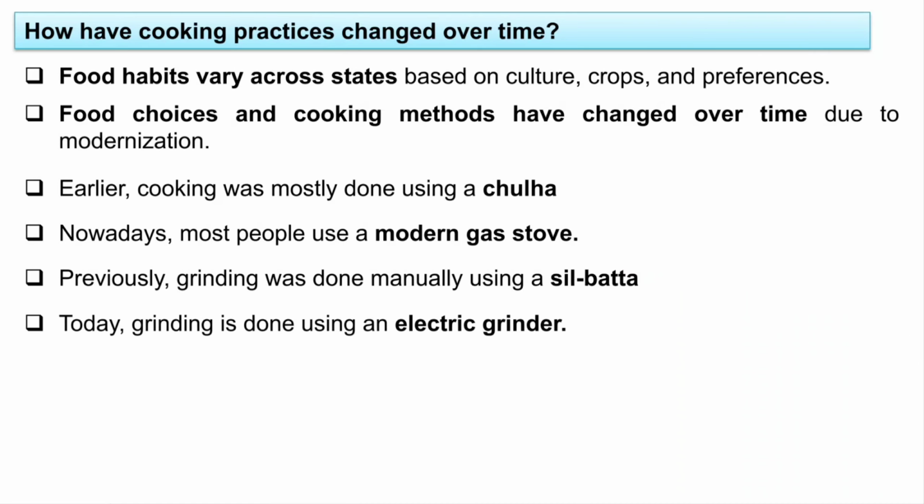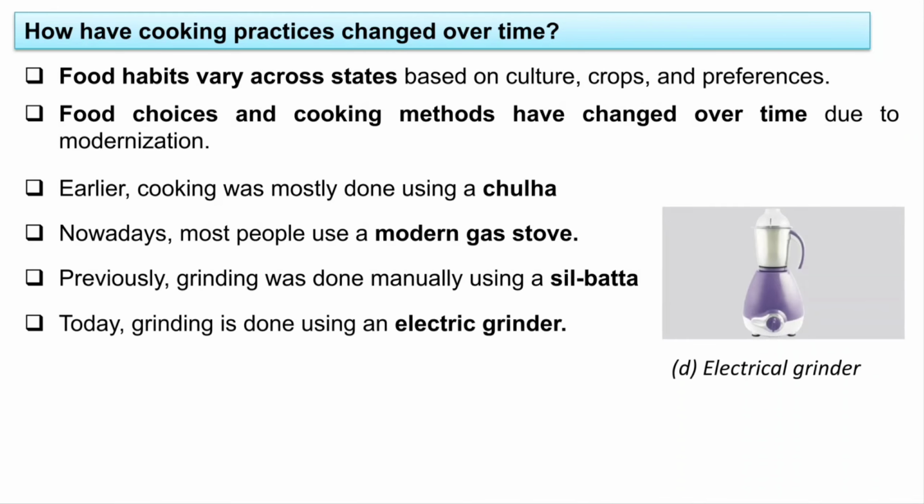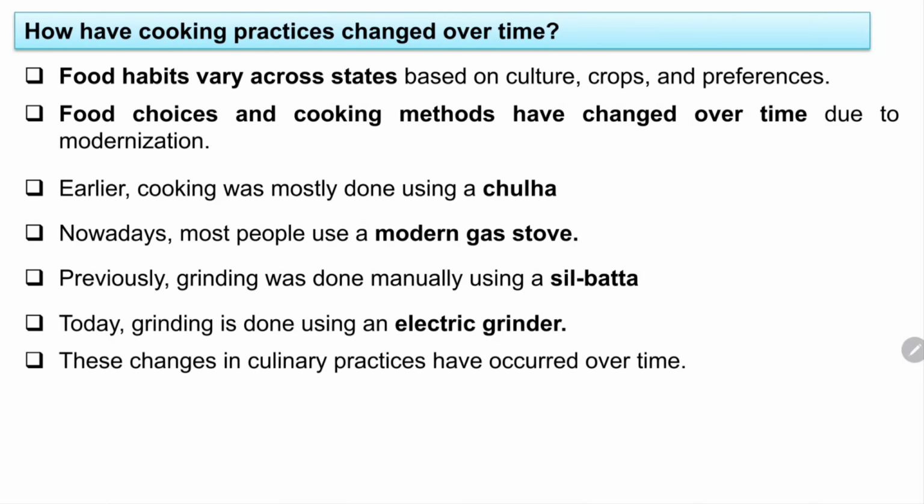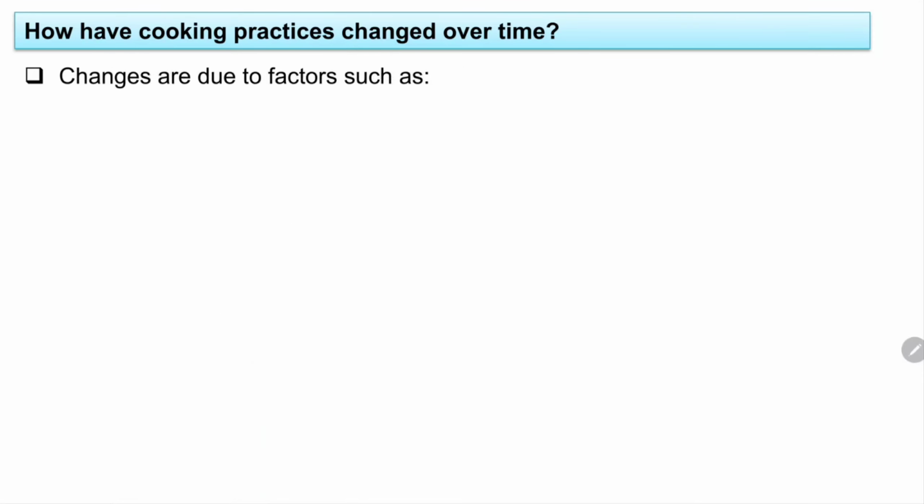But now, today, grinding is done using an electric grinder like this, isn't it? Electric grinder. So this is more convenient. And why have these changes come? Because of technological development, okay. So these changes in culinary practice have occurred over time. See, culinary means cooking practice, okay, culinary. So they have occurred over time.